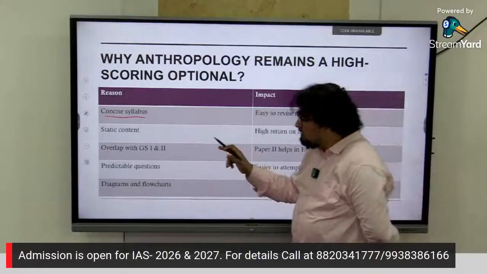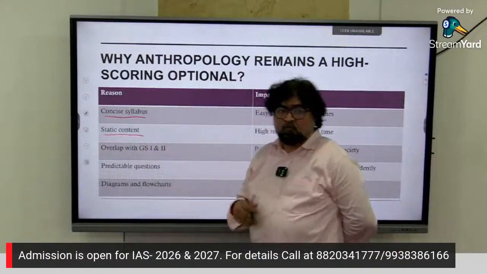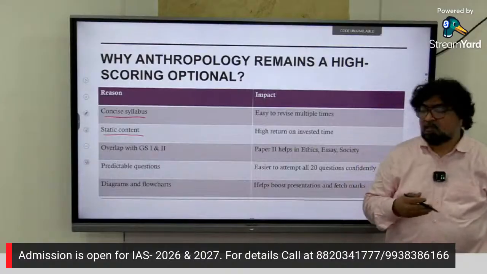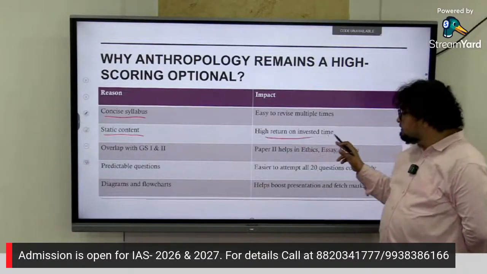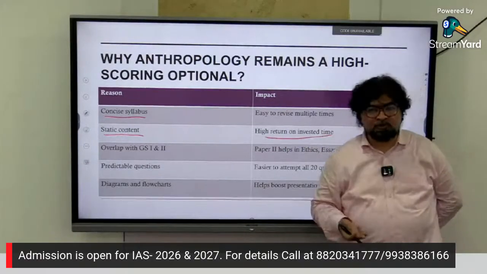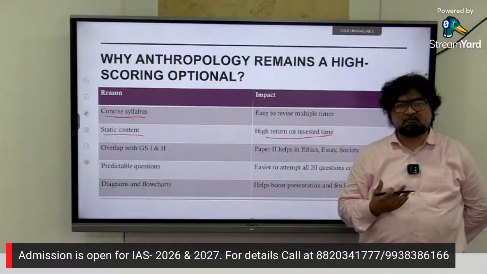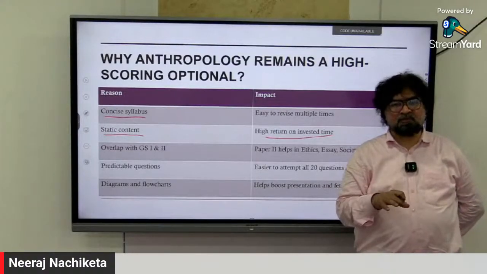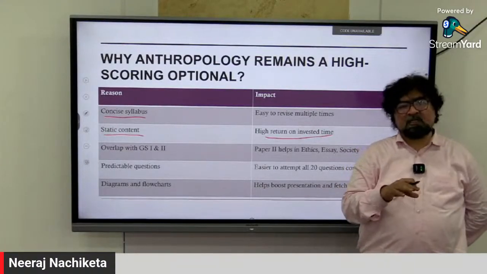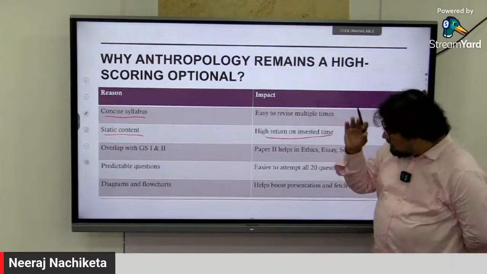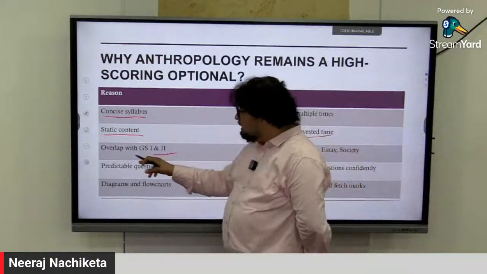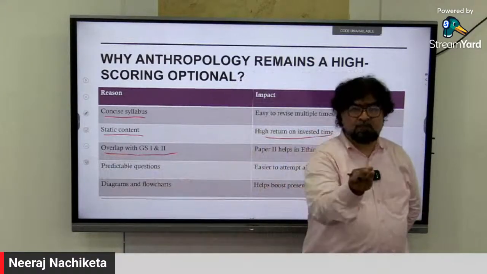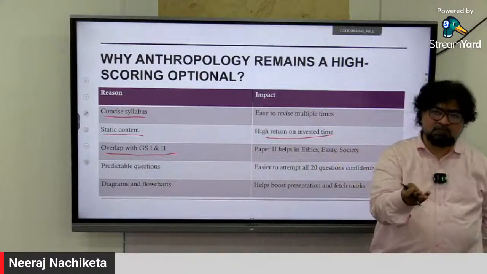Second thing, static content. There are two areas that come: static and dynamic. Static content, high return on invested time, like physical anthropology, is static, right? The many concepts, right? Things are there which are static part. That gives you part. Another thing here: overlap with GS 1 and 2, geography, history, society, culture.